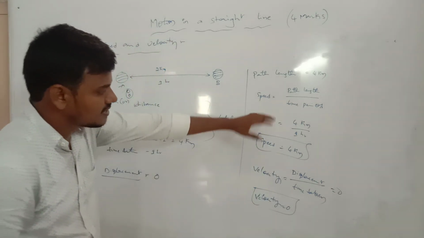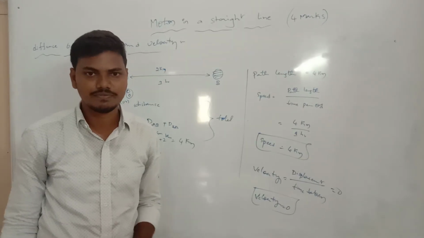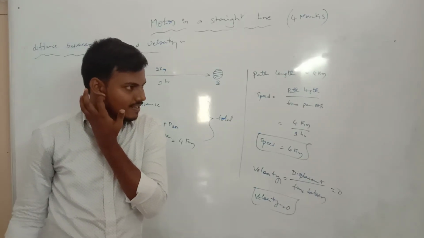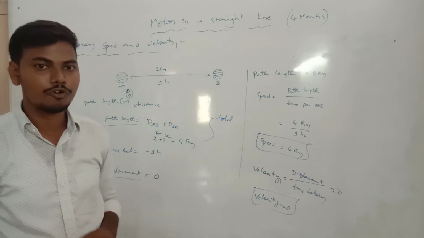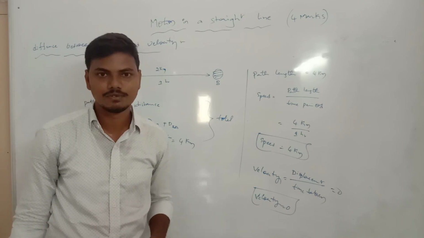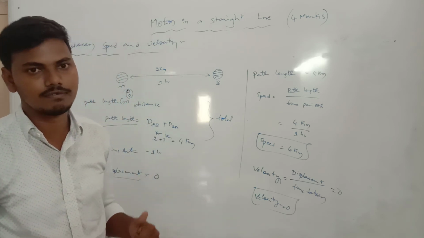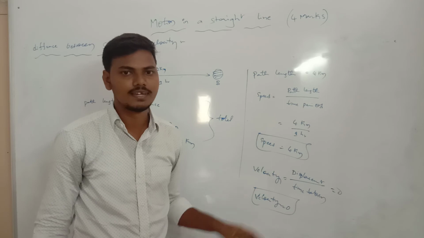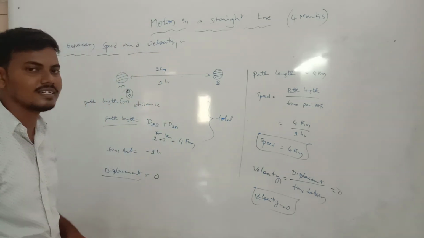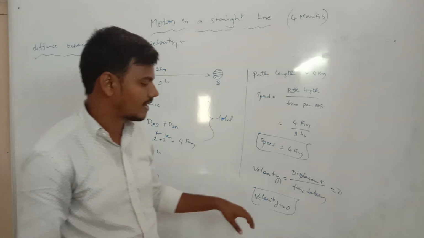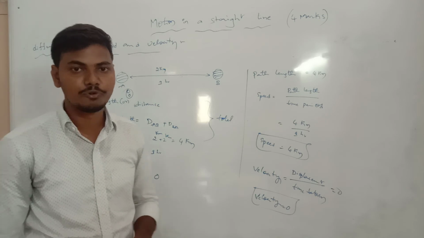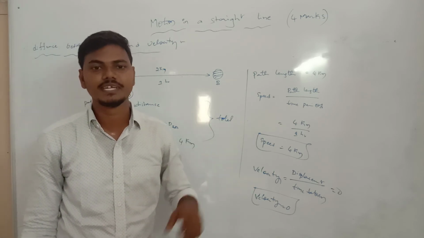Okay, now we are using two different types of words in our physics. The first one is speed, the second one is velocity. In the first example, an object is traveling at 4 km per hour speed, not 4 km per hour velocity. Speed means the total distance covered from initial to final position. The positions are very important.